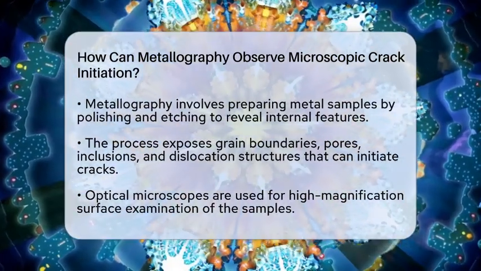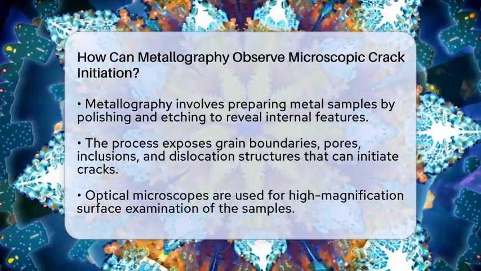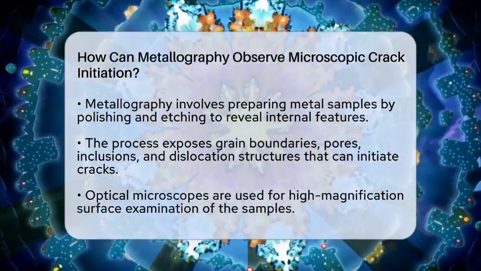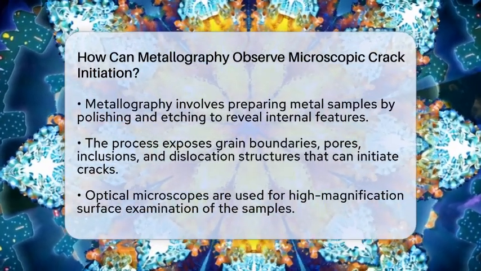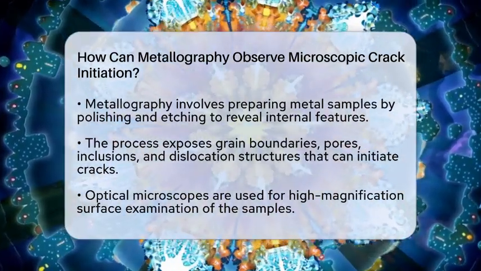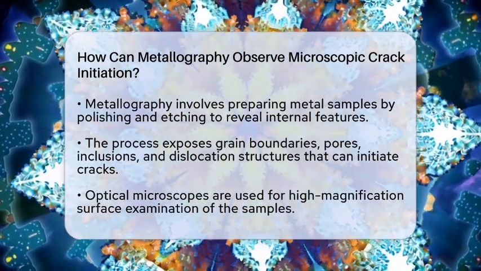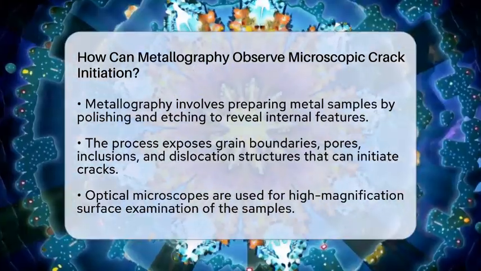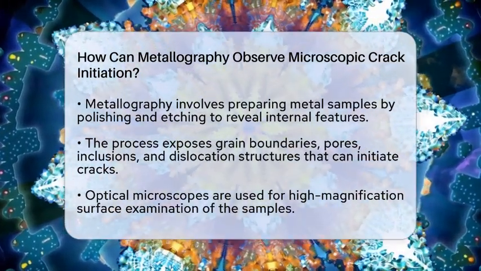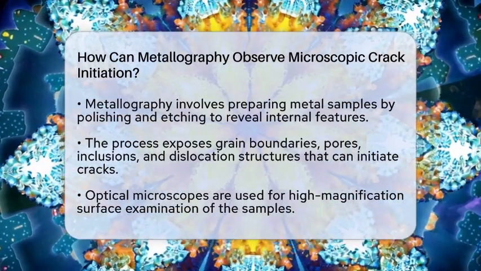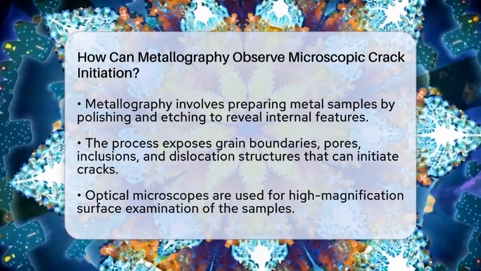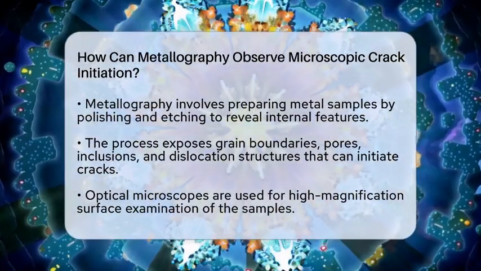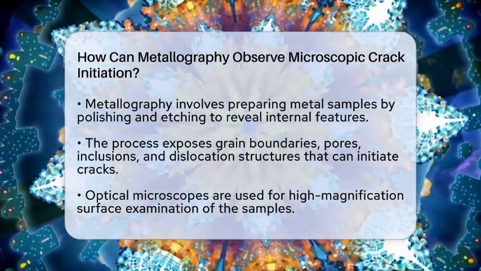The sample is polished smooth and then etched with a special chemical that reveals the internal features. This process exposes grain boundaries, tiny pores, inclusions, and dislocation structures that are often the starting points for cracks. Once the sample is ready, scientists use optical microscopes to examine the surface at high magnifications. But for even more detail, they turn to advanced tools like scanning electron microscopes.